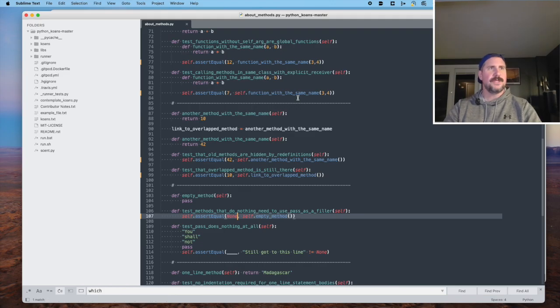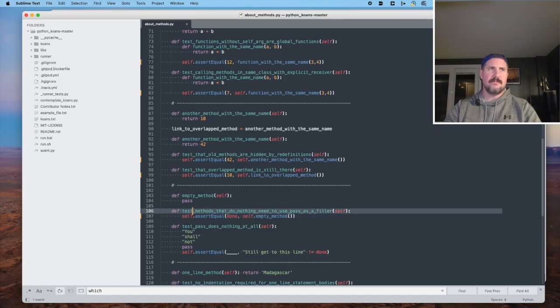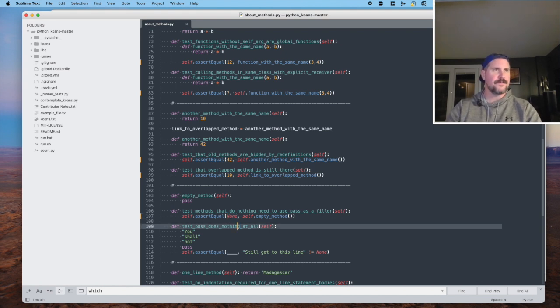All right, at line 107. Okay, so when we define an empty method that does nothing, we need to say pass, apparently. Use this keyword to make it do nothing. And then when a method is called that does nothing, and I guess this pass is used, it will return none. So test methods that do nothing need to use pass as a filler, okay? Assert equal none, all right, and that was correct.